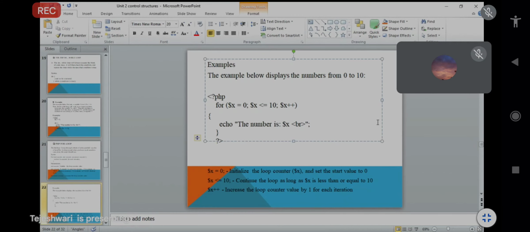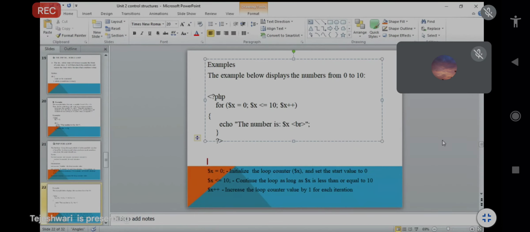This loop continues as long as $x is less than or equal to 10, because that condition is given, and your statement will be printed one by one.